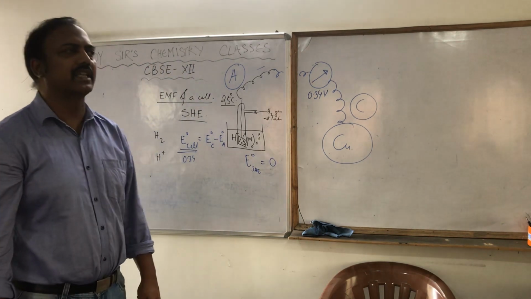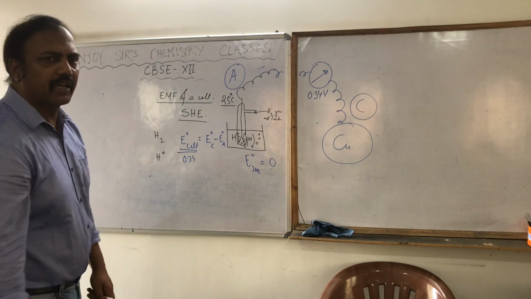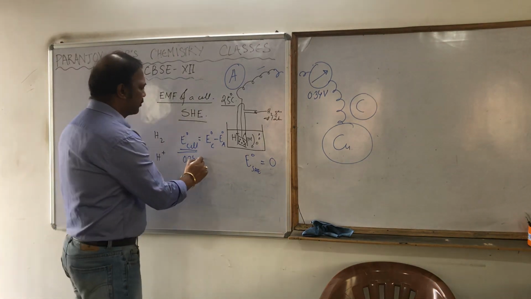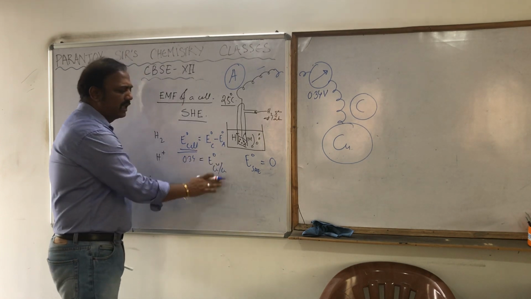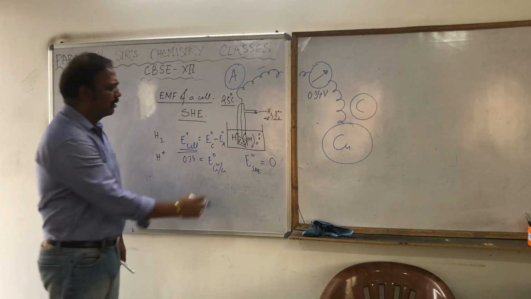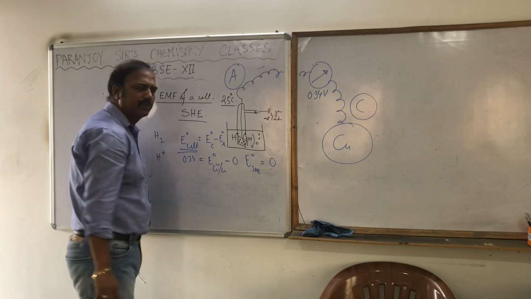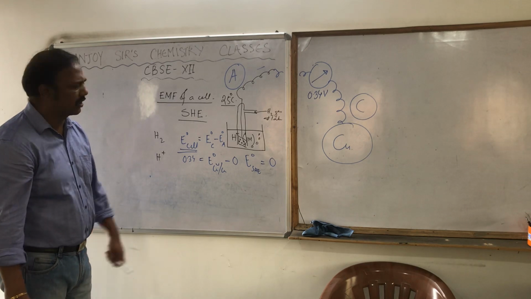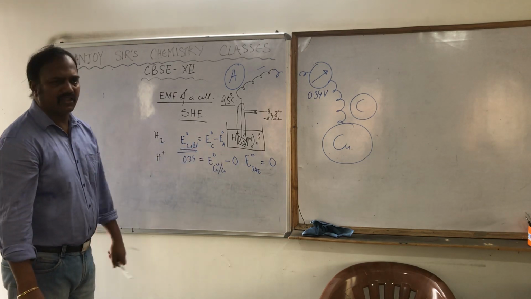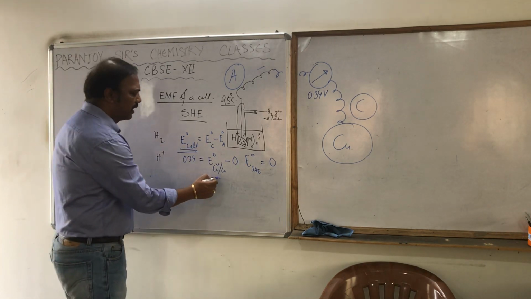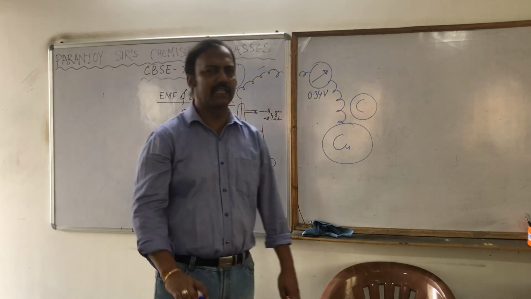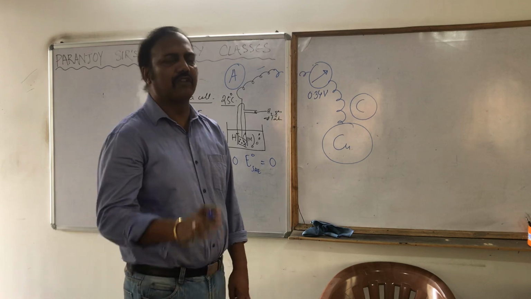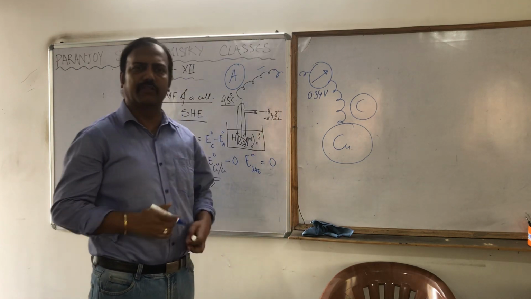By considering this as 0, can we find out the electrode potential of the other? So that is equal to E0 for Cu2+/Cu, that is electrode potential for copper, minus 0. Yes, minus 0 because anode is the SHE and it is 0. So we can find out that E0 copper equal to 0.34. We can get the E0 value like that for any electrode.